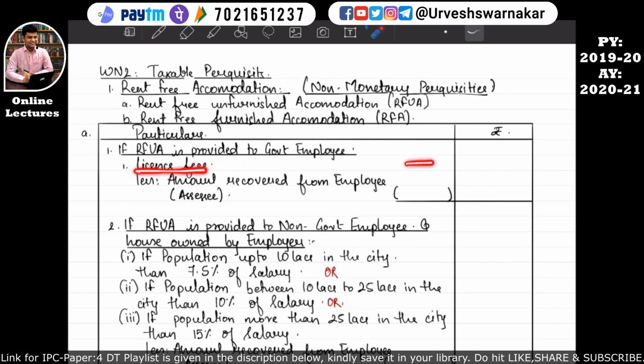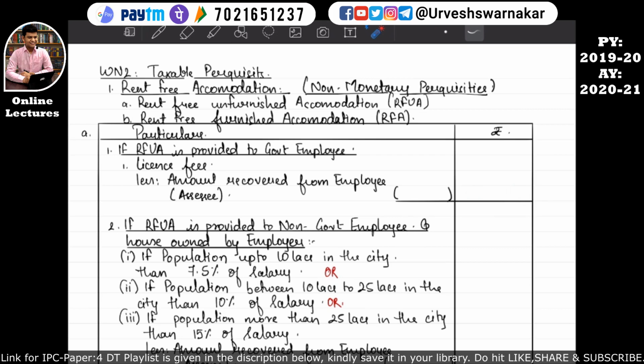So this license fee, whatever is for that rent-free unfurnished accommodation, will be further reduced by the amount recovered from the employee. Many times the employer gives the house property to the employee for staying, but they charge some nominal amount from the employee. If they are charging a nominal amount, that amount recovered from the employee, that is our assessee, will be reduced from this license fee, and whatever is the balance amount will be considered here.